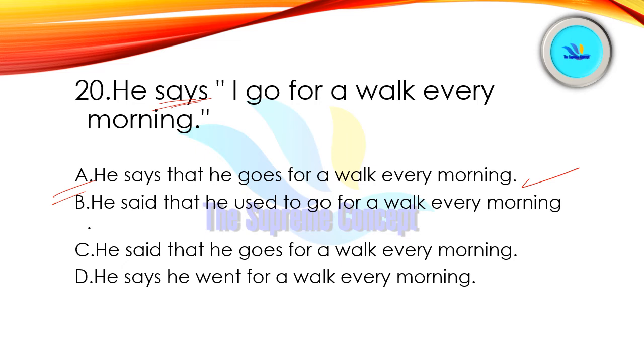So the tense of the reported speech will not be changed. So we will keep the tense as it is, right? So he says that he goes for a walk every morning. This is how we indirectly represented his thoughts. Okay. And option number A is correct here.